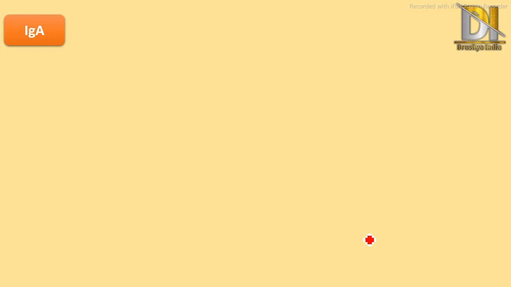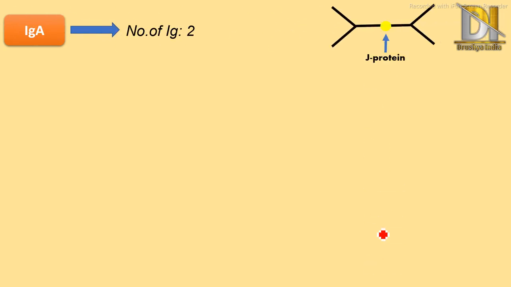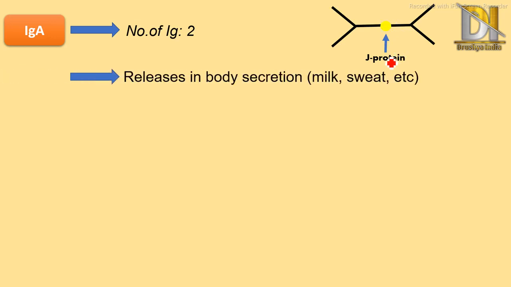So next antibody comes IgA. There are two immunoglobulin units present, as this image indicates, and these two immunoglobulins are attached through this J protein, which I have indicated in yellow circle. Then there is only one point to remember in IgA, it is released in body secretions, like milk, sweat or oily secretion of our body.